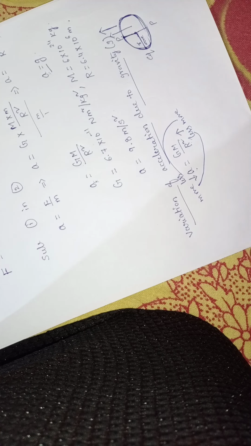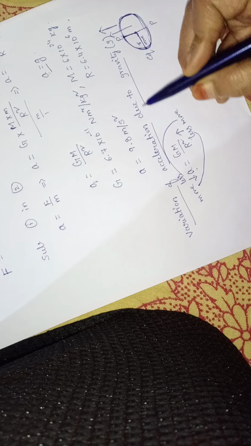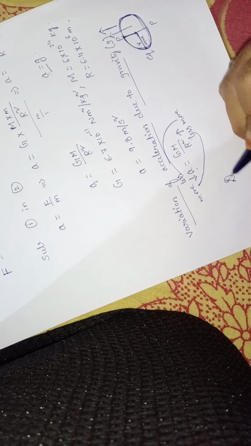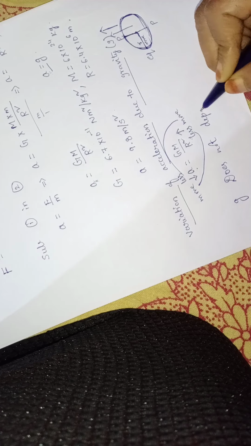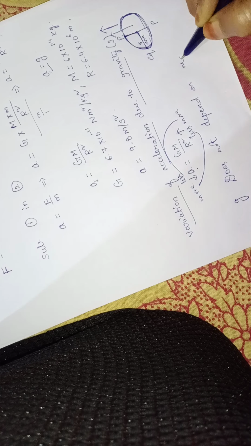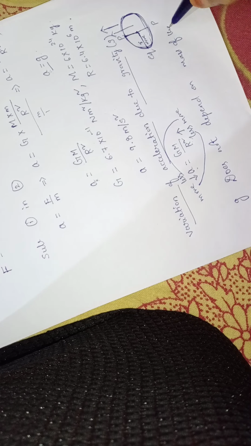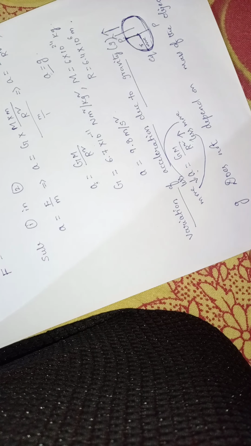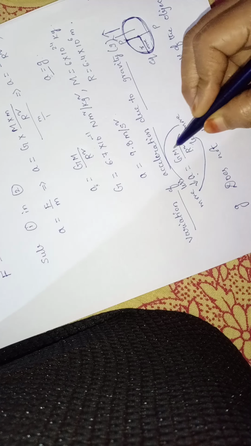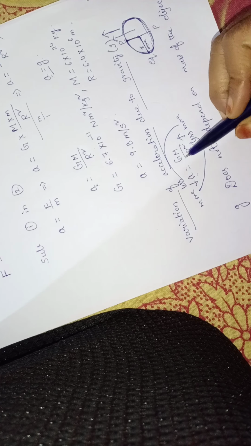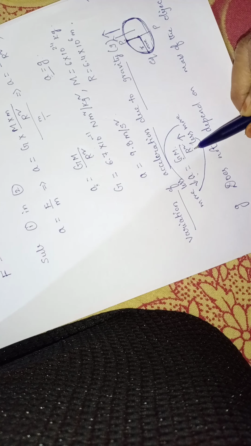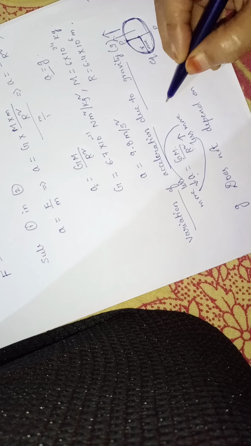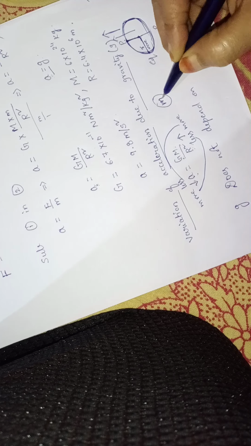Okay, and one more thing you have to remember, that this acceleration due to gravity, g, does not depend on the mass of the object. See, g does not depend on the mass of the object. Anywhere is the mass of the object there? No. Universal constant G is there, mass of the earth is there, radius of the earth is there, but anywhere are you finding small m, mass of the object?